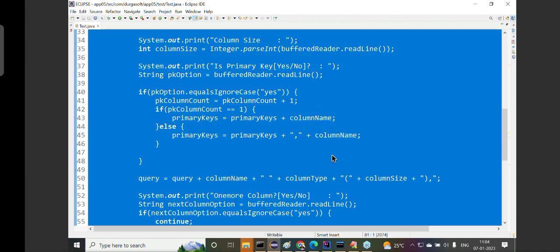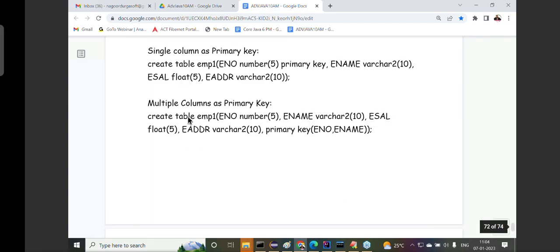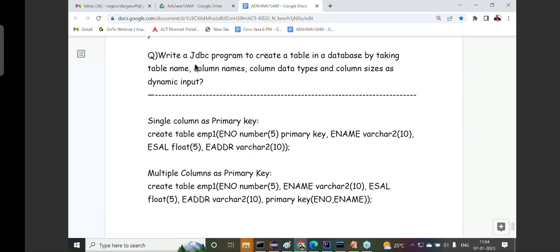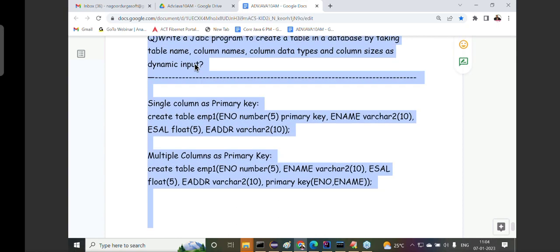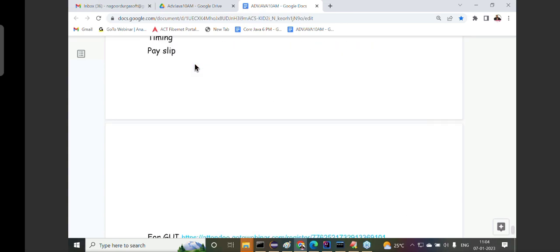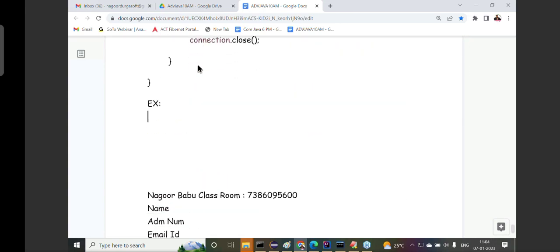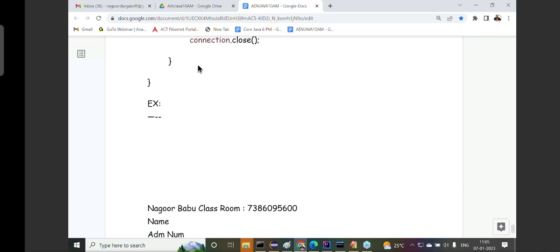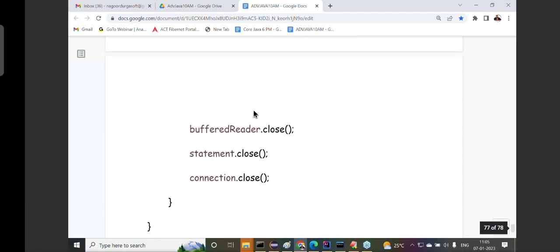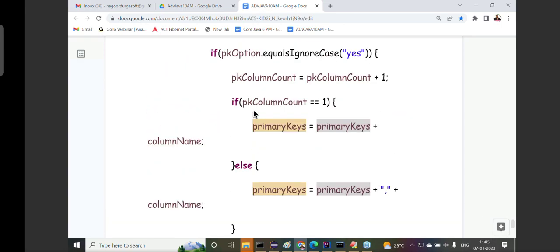That's it. Then where to practice this example? I'm going to copy this into our document. I want to delete all of them, not required. Even this question is not required here. Leave this, and this is another example I'm telling. I prepared this example in the Oracle database. Where to create the same example with the MySQL database.